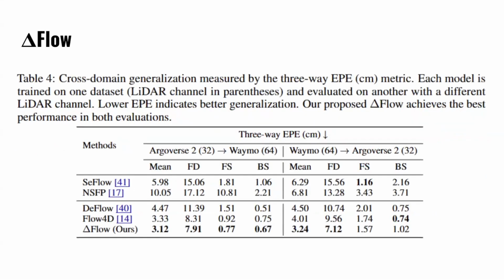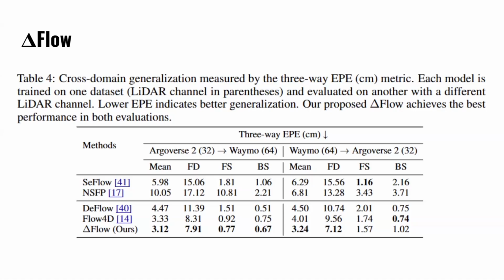So, the other really cool thing about DeltaFlow is that they also did cross-domain experiments. They actually trained the model on Argoverse and then tested it on Waymo and vice versa. They trained it on Waymo and evaluated it on Argoverse. And I guess technically, based on the rules of the challenge, that counts as an unsupervised entry because we said you could use pre-trained models from other data sets. Although I think it was not really in the spirit to use another scene flow data set. We were more hoping for RGB or other foundation models. But it is a really cool experiment.